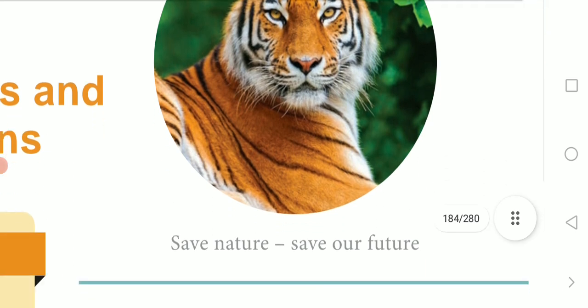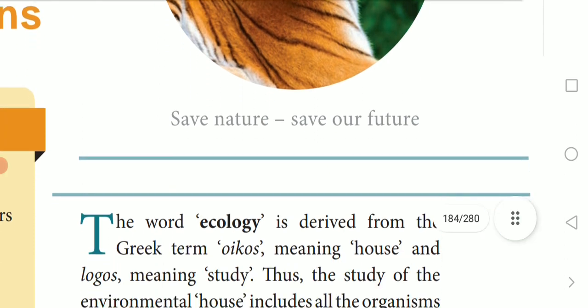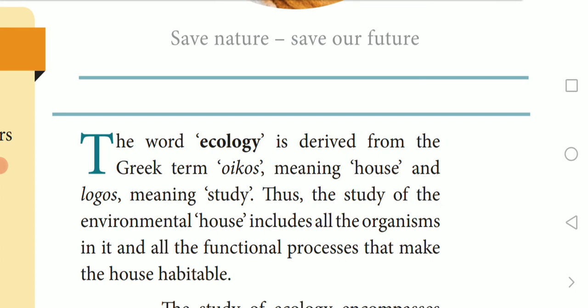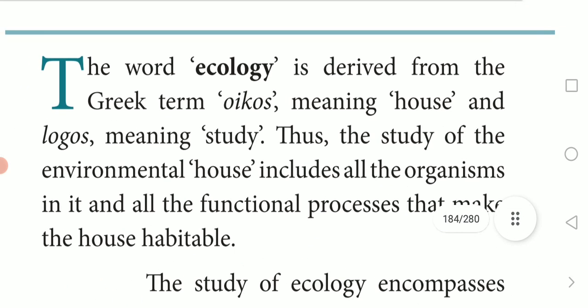The word ecology is derived from the Greek language. The term oikos means house, and logos means study. Thus, ecology is the study of the environmental house, which includes all the organisms in it and all the functional processes that make the house habitable.